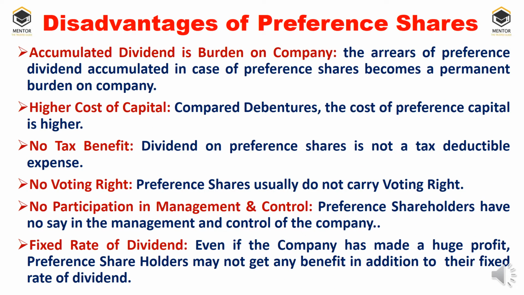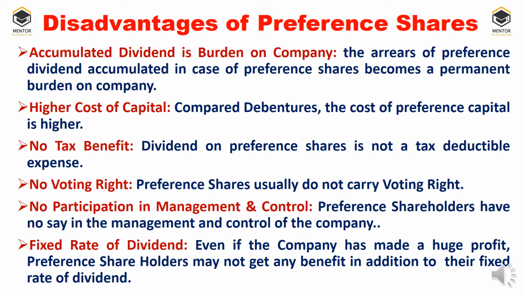Now come to the disadvantages of preference shares. First one is accumulated dividend is a burden on the company. In case of cumulative preference shares, the dividend will be accumulated every year if the company incurs a loss. Whenever the company earns profit, the cumulative dividend will be paid. So this will be treated as a burden for the company. Higher cost of capital. Compared to debentures, the cost of preference share capital is still higher. No tax benefit. Since the payment of dividend is an appropriation of profit, no tax benefit will be given. In case of debenture interest, tax benefit will be available.